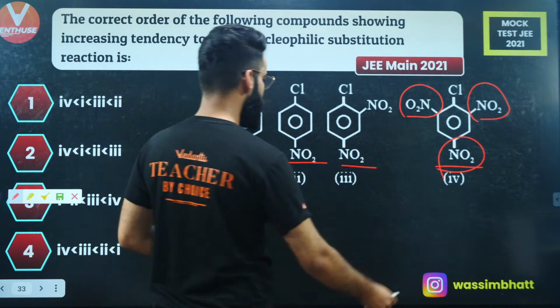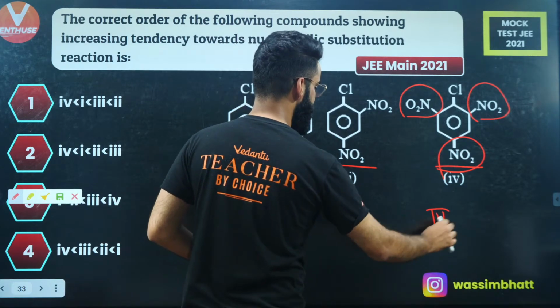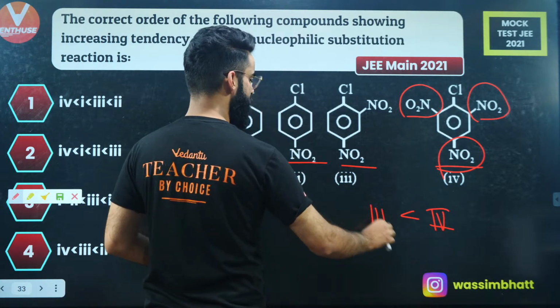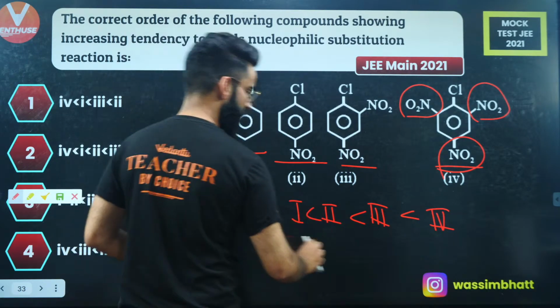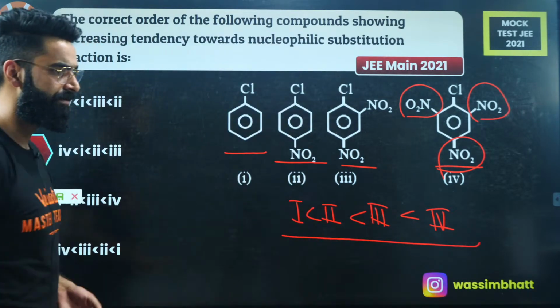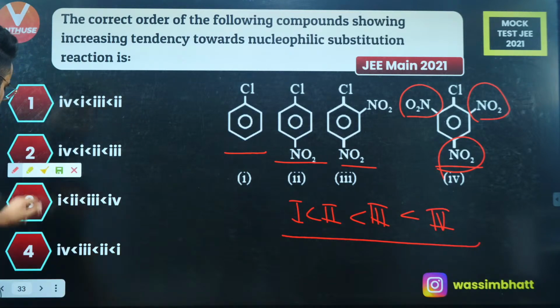So just tell me the order now. Is it going to be 4? Then comes your 3, then comes your 2, and then comes your 1. Simple. Done and dusted. 4, 3, 2, 1 is the order. That means it's option C, absolutely.